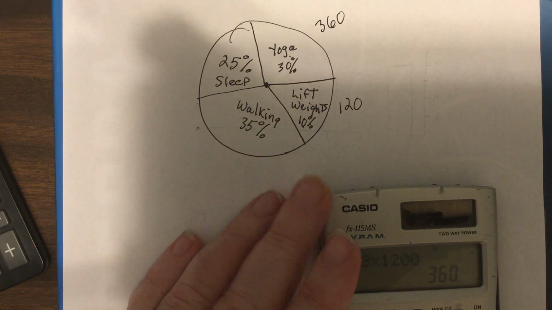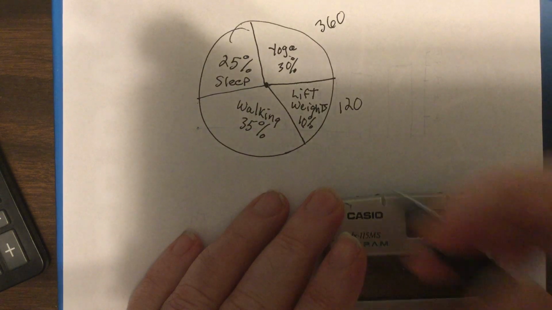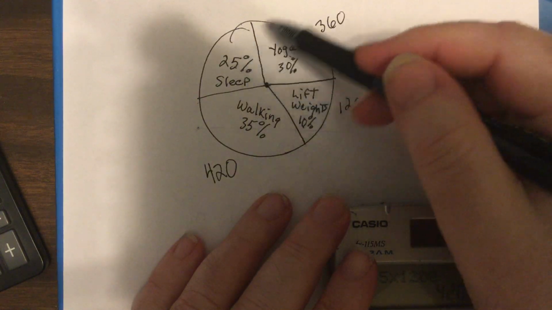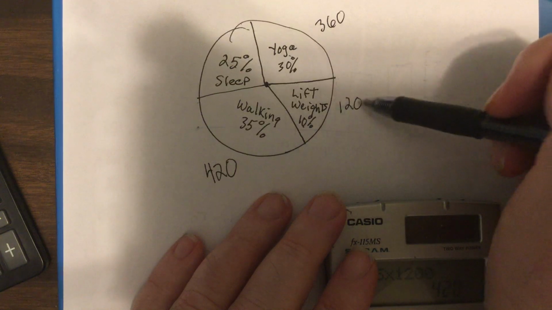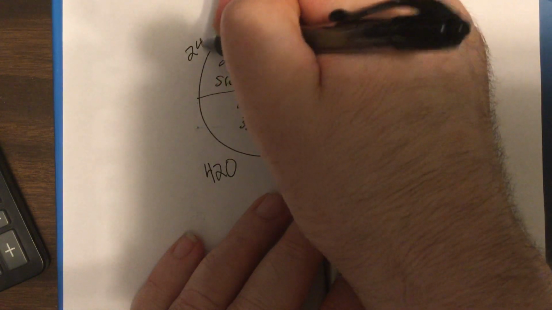Walking, you would have 35% times 1,200. Woohoo, so that's 420. Now, since it's the last one, I could just add them all up and then subtract from 1,200. So let's see, 600, 960. So that would be 240.